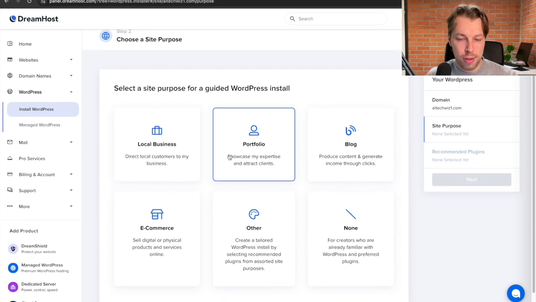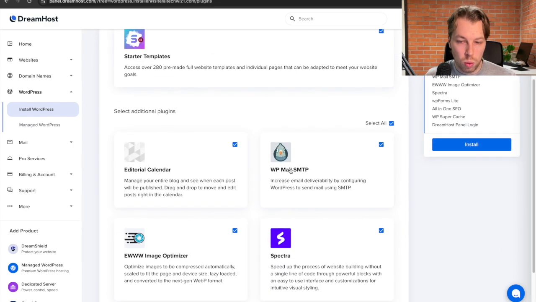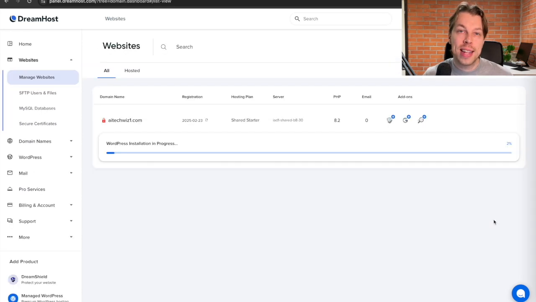It will also ask you some basic information. So for instance, here we have this blog option available. Because this is a blog, we can choose this one and click on Next. And then we're just going to click on install. Now this can take a little while, so this can take easily 15 to 20 minutes.